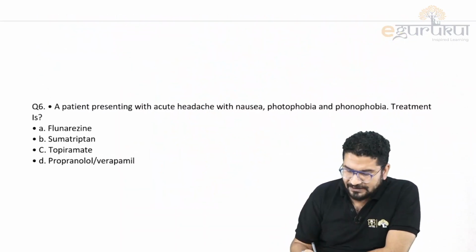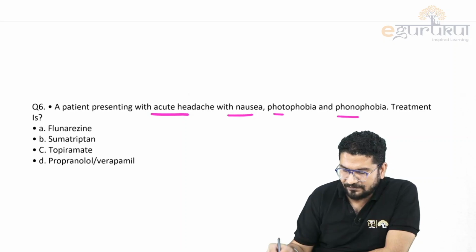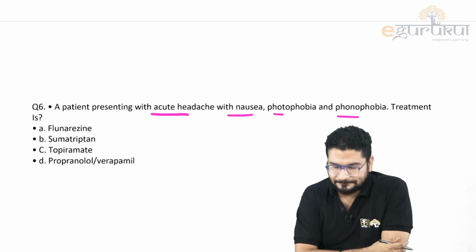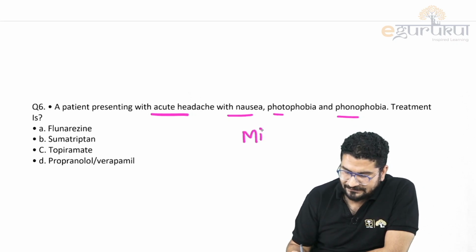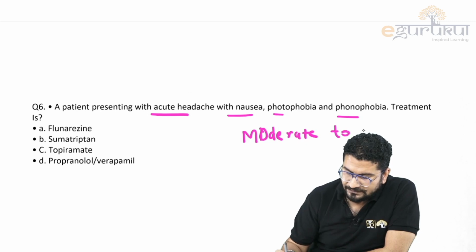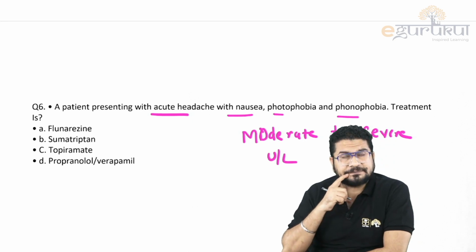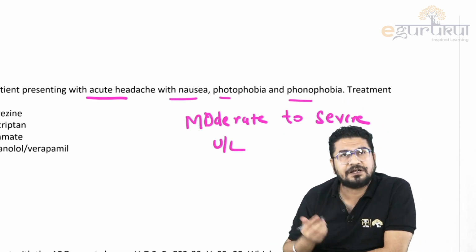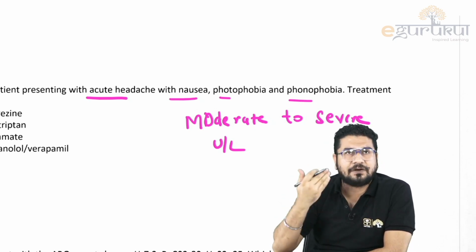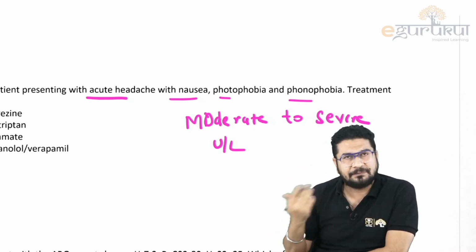Okay, patient presents with acute headache with nausea, photophobia, phonophobia. So what is the diagnosis? Simple. There is headache, and this headache, I can say it is moderate to severe. Either moderate or severe. It is not mild. This headache is unilateral, right? So patient is having headache that is moderate to severe. It is a unilateral headache, means it's one side of your head. So sometimes we use the word hemicrania.